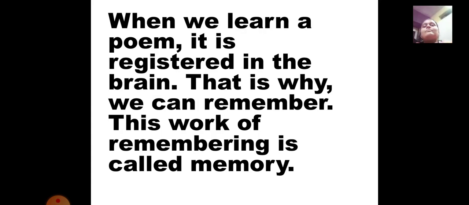Okay. When we learn a poem, it is registered in the brain. It is just an example given here of a poem, but when we learn things, when we study, when we try to learn and mug up something, where is it registered? It is registered inside our brain. And when we want to write it or say it, the brain helps us to remember it and say things. That is why we can remember. This work of remembering is called memory. So when you are remembering things, that is called your memory.